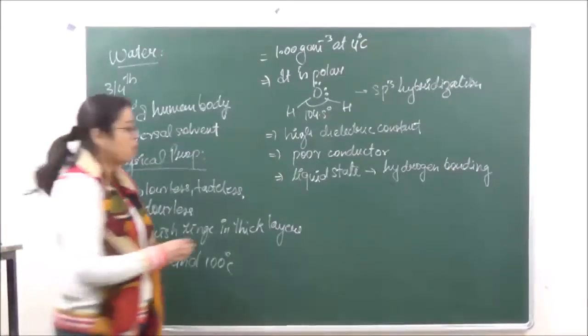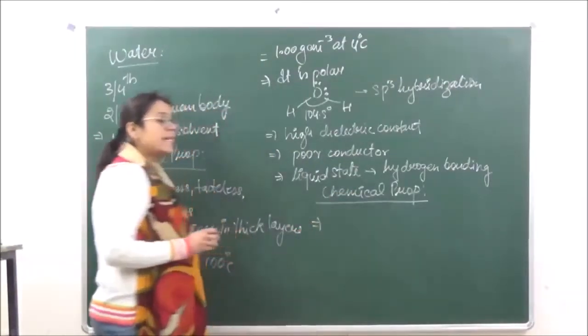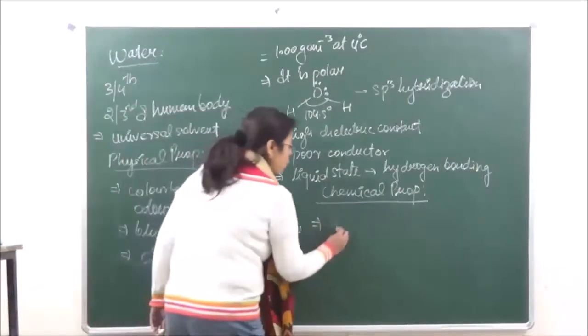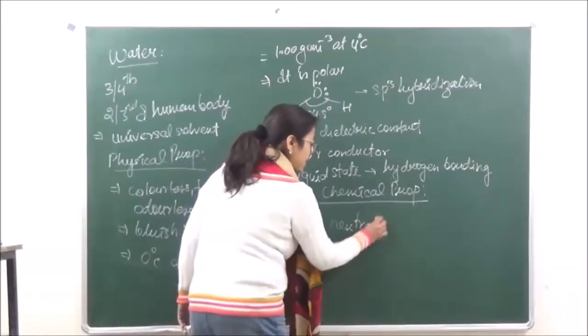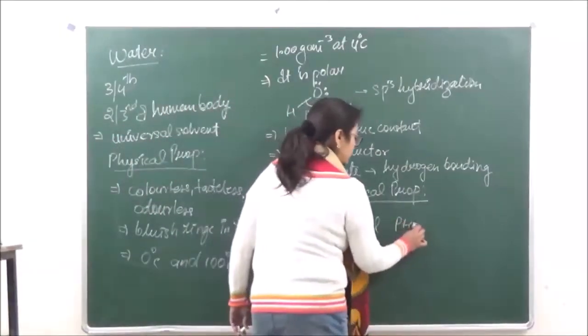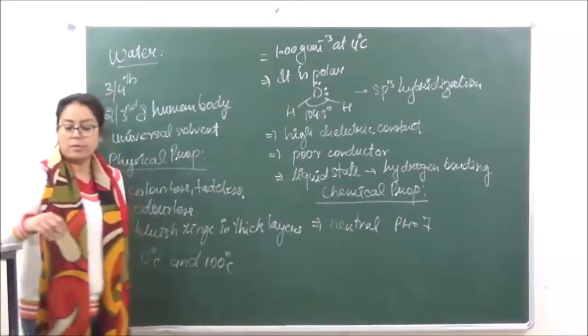So when we are talking of chemical properties, we see that water is going to be neutral. We already know about this, equilibrium में हमने पढ़ा है. It is going to be neutral with a pH of 7, right? pH is going to be 7.